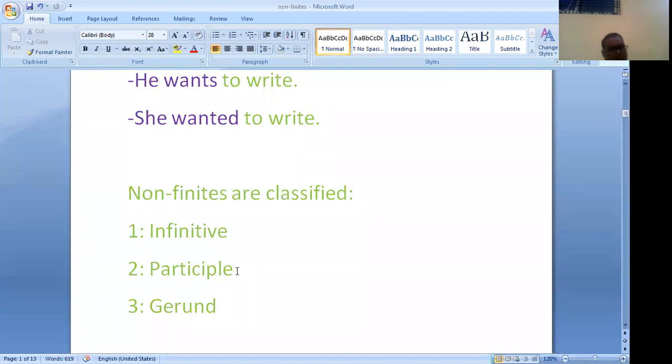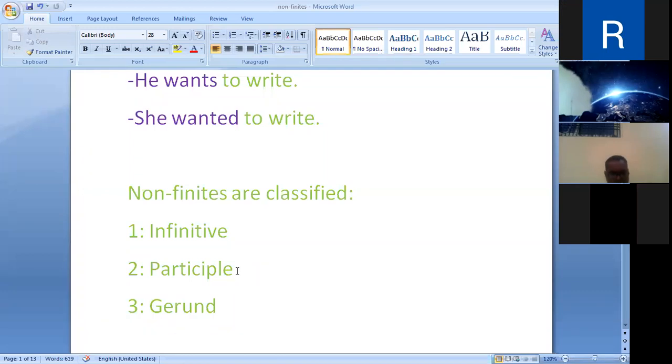Past participle may be used to form the passive voice. A bridge is being built. You are being taught. And most important, the use of the past participle is to form the perfect tense. It may be present perfect tense, past perfect tense or future perfect tense.